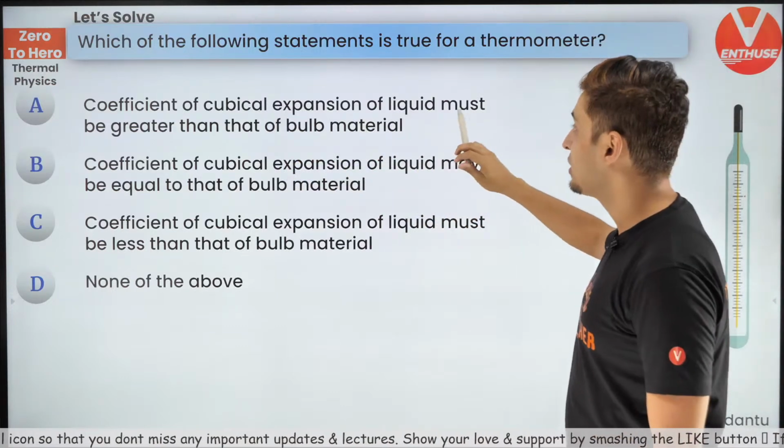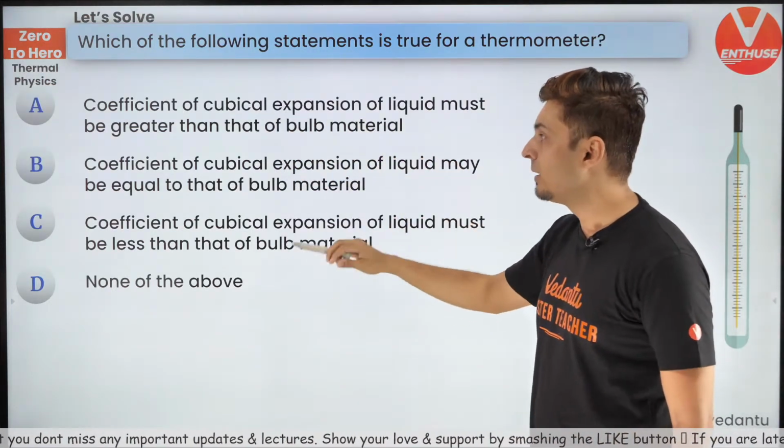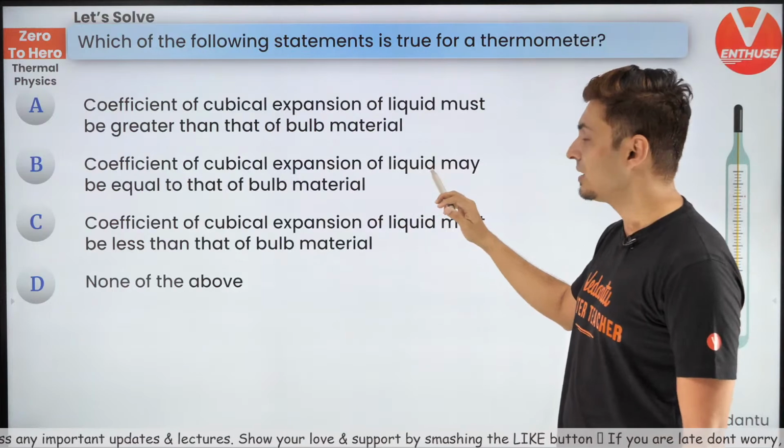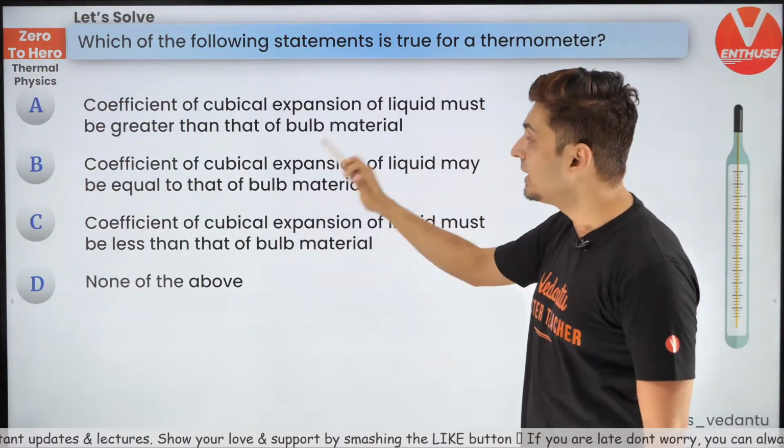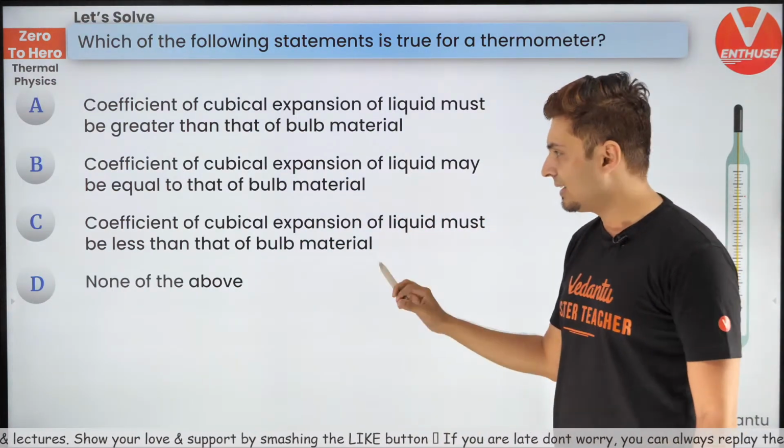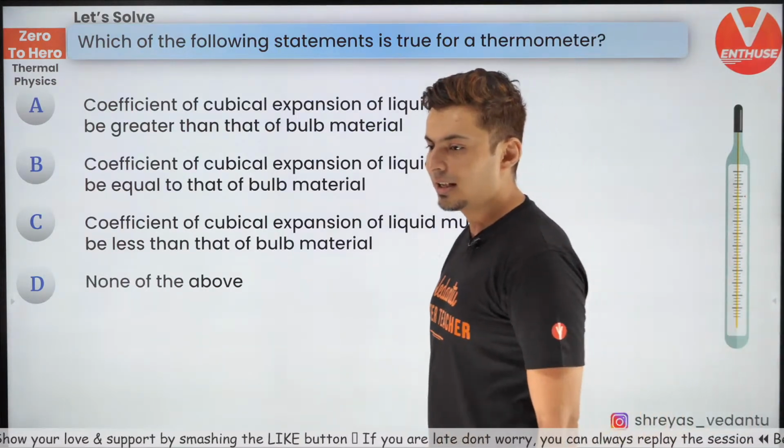Coefficient of cubical expansion of liquid is more than that of the bulb. Coefficient of cubical expansion, or volume expansion, of liquid is equal, or is it less, or none of the above? Come on, think about it.